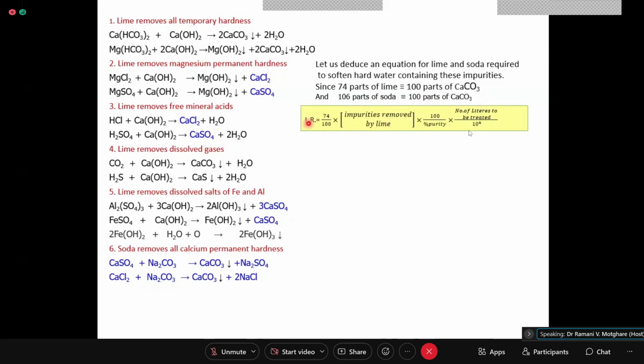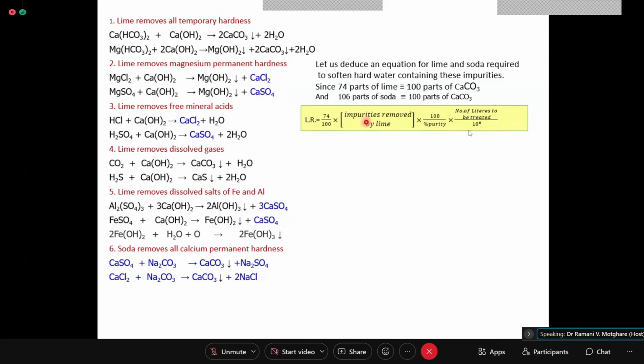So we write lime required. This is a very important expression. Lime required will be equal to 74 by 100. Now, why are we writing 74 by 100? Because when we are given the impurities, they are the true weight of impurities. So we generally use the multiplication factor, which we have seen earlier, to get it into CaCO3 equivalents. Now from the CaCO3 equivalents, you want to calculate the weight of lime required. That is why it is put as 74 by 100.